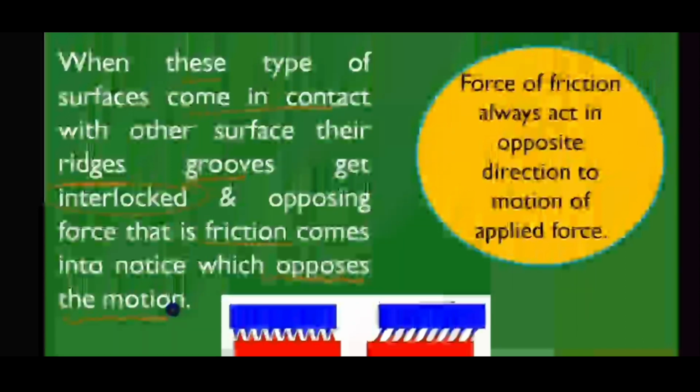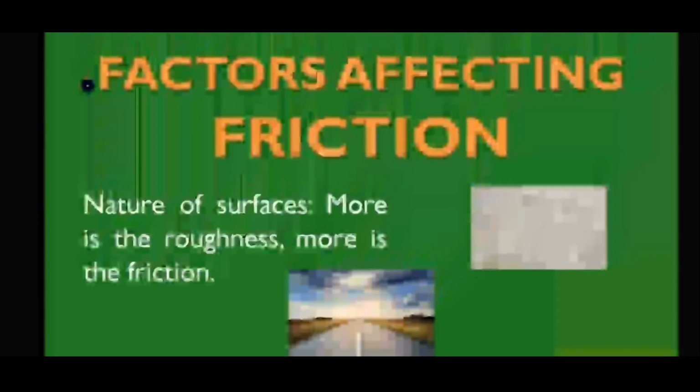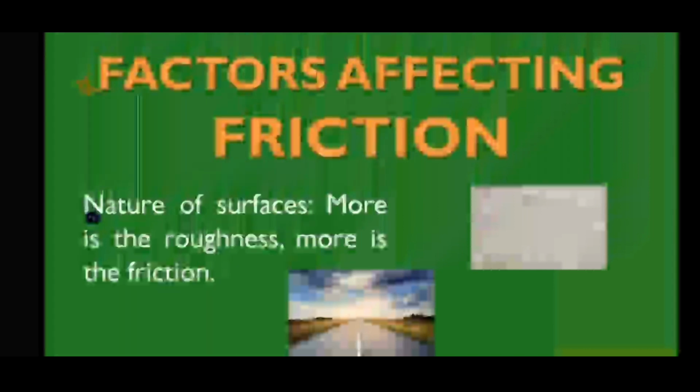When these types of surfaces come in contact with another surface, the ridges and grooves get interlocked and the opposing force, that is friction, comes into notice, which opposes the motion. The force of friction always acts in the opposite direction to the applied force. So you can see that when both the solids get interlocked, the ridges and grooves also get interlocked and the opposing friction comes into notice. So you will have more friction, and the opposing force will be more. From this we can know that if the body moves in one direction, the friction will be in the opposite direction.